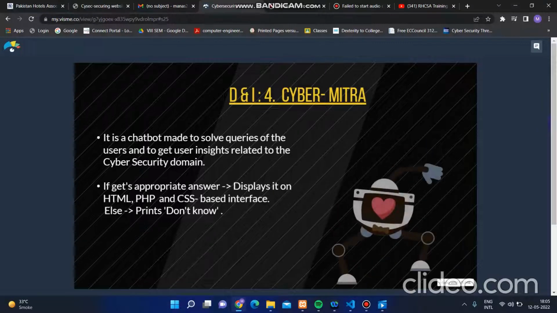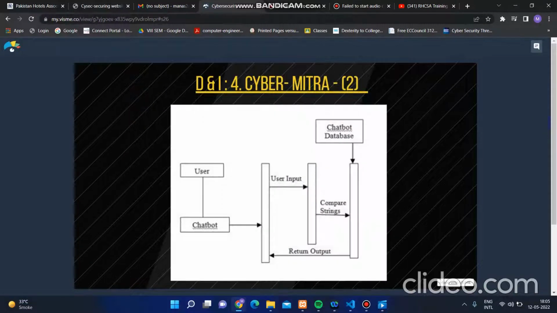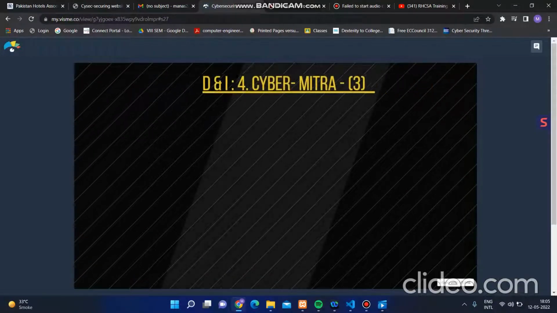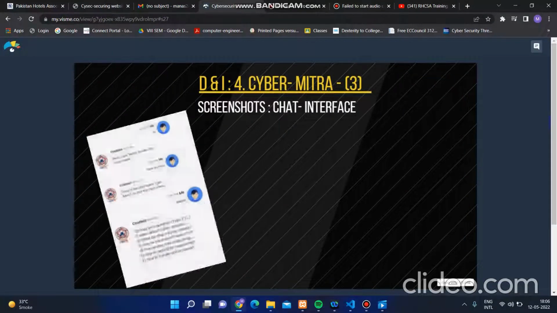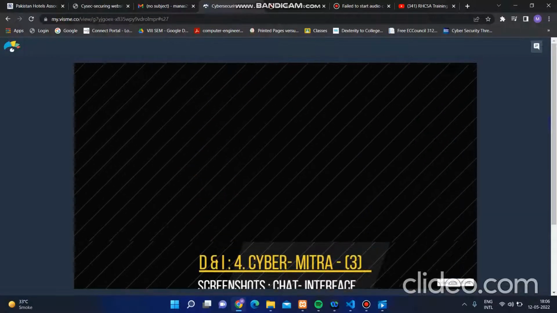Then Cyber Mitra, there were some mistakes in Cyber Mitra, basically because our dataset got corrupted. So for the user and the chatbot, the user can simply give input, it will compare the strings and return the output, the chatbot. It was the basic version that we used for the whole thing. For the interface, we can see the actual dataset that we used to give the information about the chatbots.